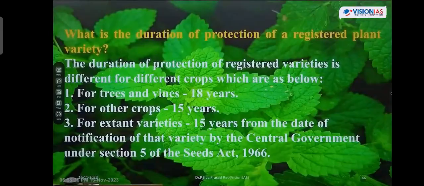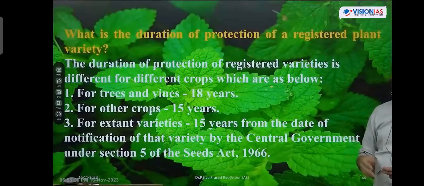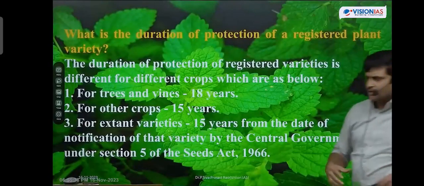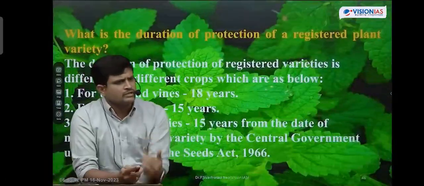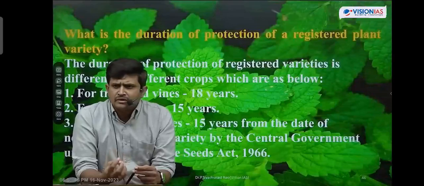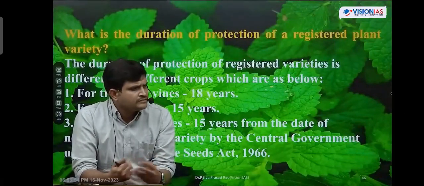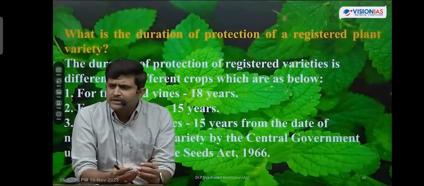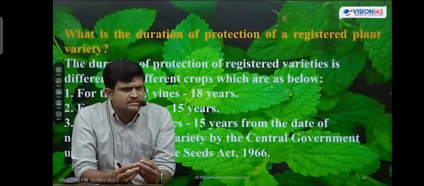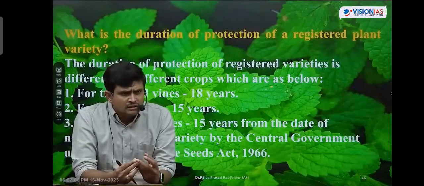Examples of extant varieties differ from area to area, friends, or country to country. Some crops we won't cultivate in India, like mustard, palm oil crops, such kind of things. The crops that we are not cultivating in India, we call them extant varieties, or which we have not cultivated for the past 1 or 2 years. So this is what plant variety protection rights norms are. Plant variety protection rights are the newly introduced intellectual property rights norms.